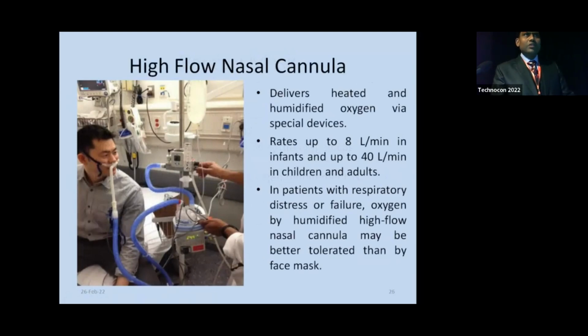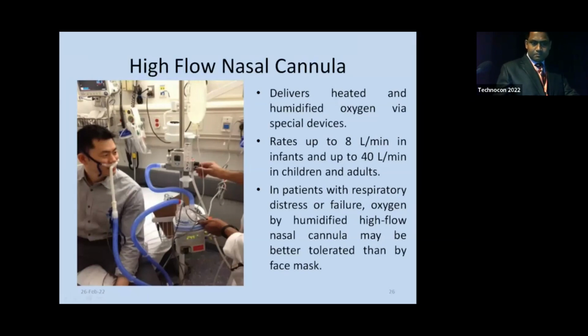This high flow nasal cannula we have used extensively in COVID patients over the first and second wave of COVID, when oxygen therapy saved many lives. It delivers heated and humidified oxygen via special devices. Rates up to 8 liters per minute in infants and up to 40 liters per minute in children and adults. In patients with respiratory distress or failure, oxygen by humidified high flow nasal cannula may be better tolerated than by face mask.